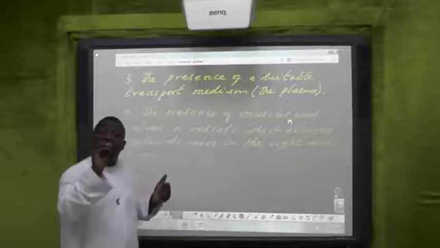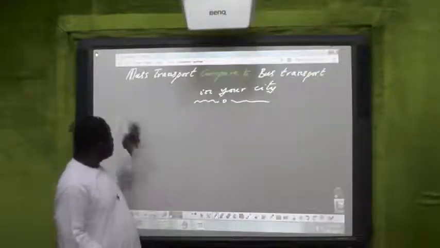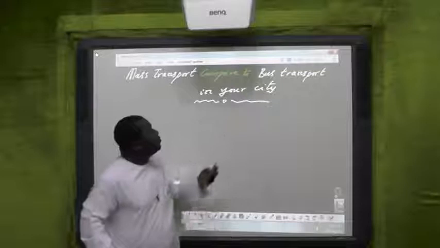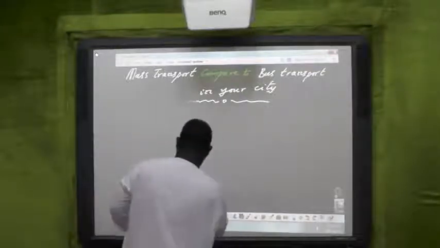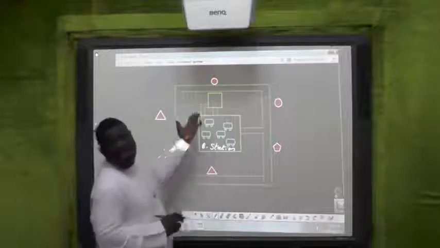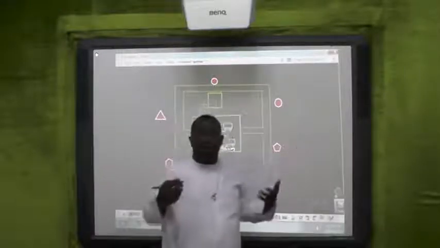Same thing happens in you and I. We have mass transport compared to bus transport in your city. It's just an example to make you see what we are going to talk about later.